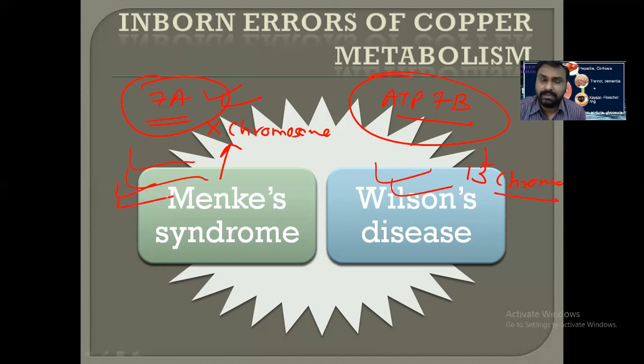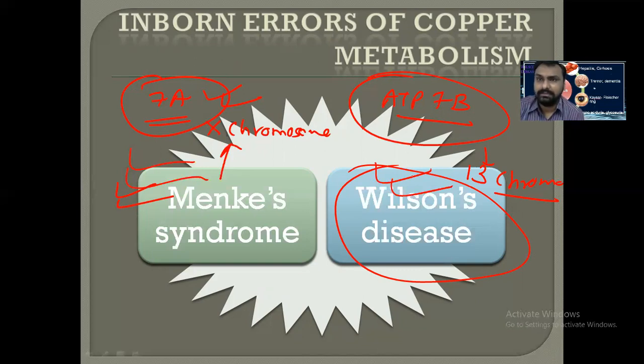What is the defect in Menkes syndrome? There is defective intestinal absorption of copper. In Wilson disease, there is a defect in excretion of copper into the bile, so copper accumulates in the liver and is not excreted into the bile. Excessive accumulation of copper in the liver will damage the liver and lead to cirrhosis of the liver.